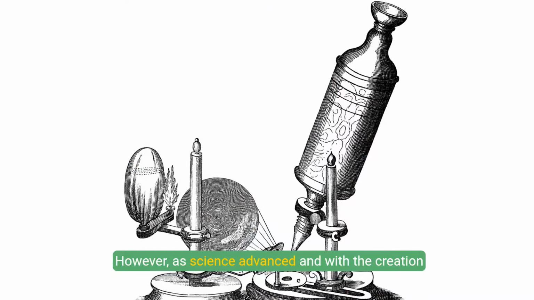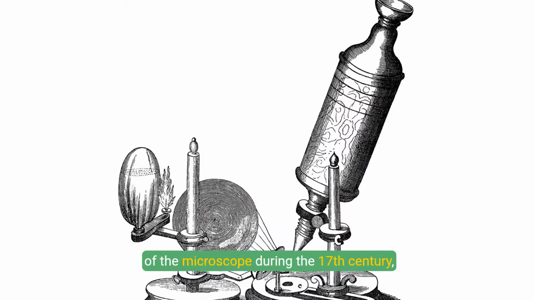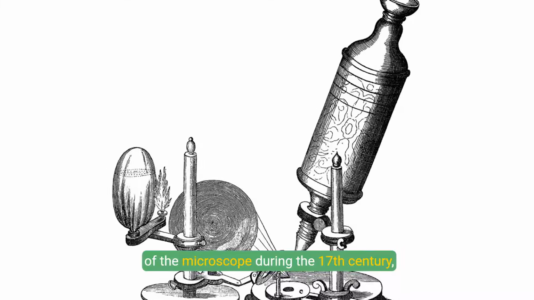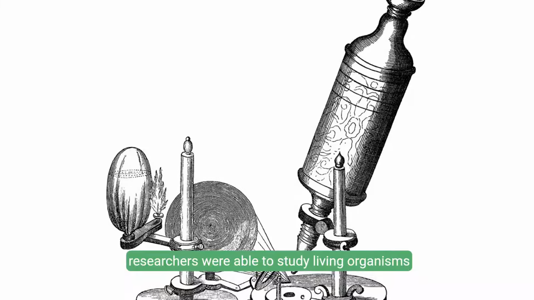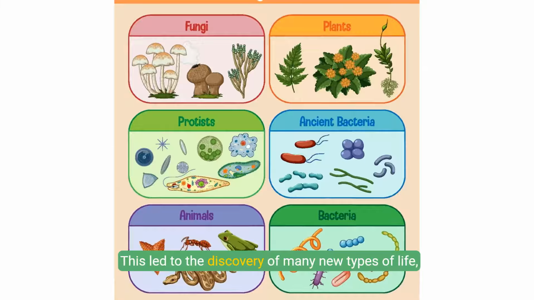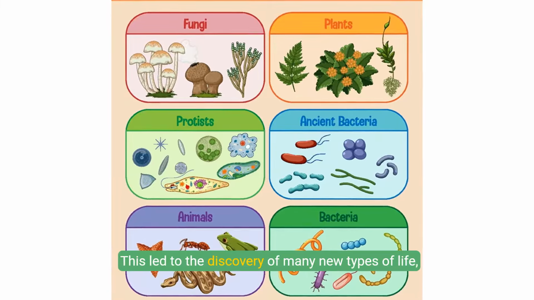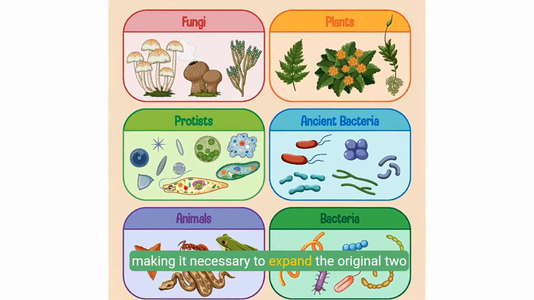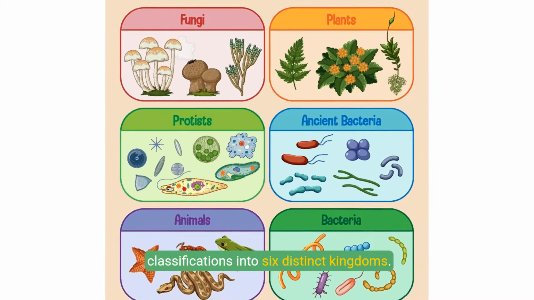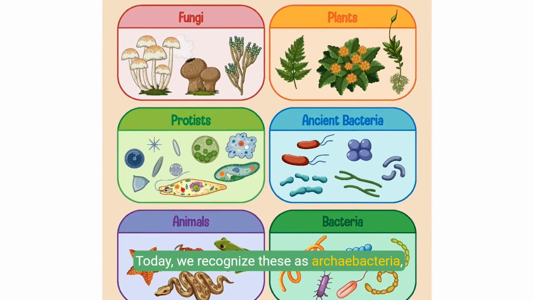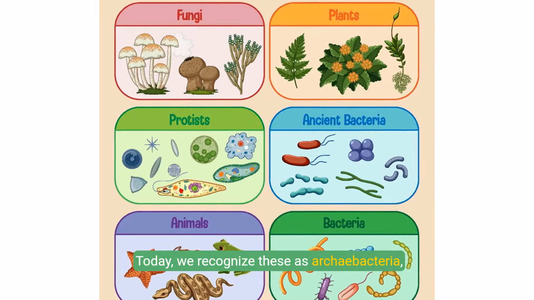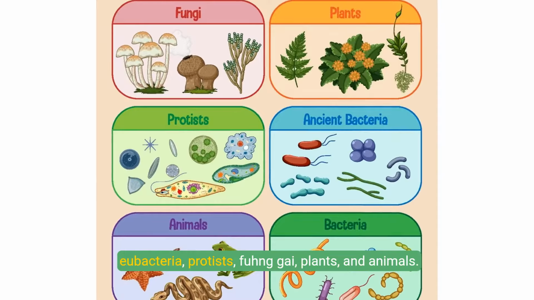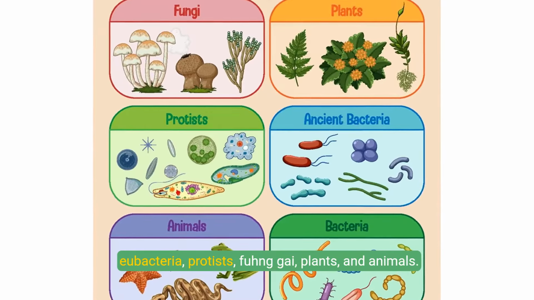However, as science advanced, and with the creation of the microscope during the 17th century, researchers were able to study living organisms more closely. This led to the discovery of many new types of life, making it necessary to expand the original two classifications into 6 distinct kingdoms. Today, we recognize these as archaebacteria, eubacteria, protists, fungi, plants, and animals.